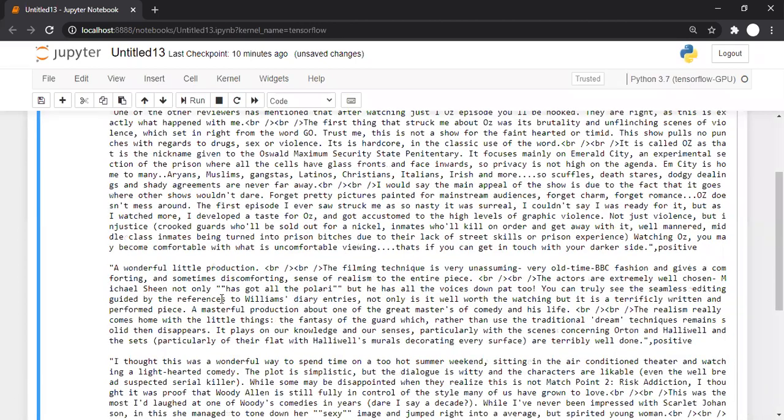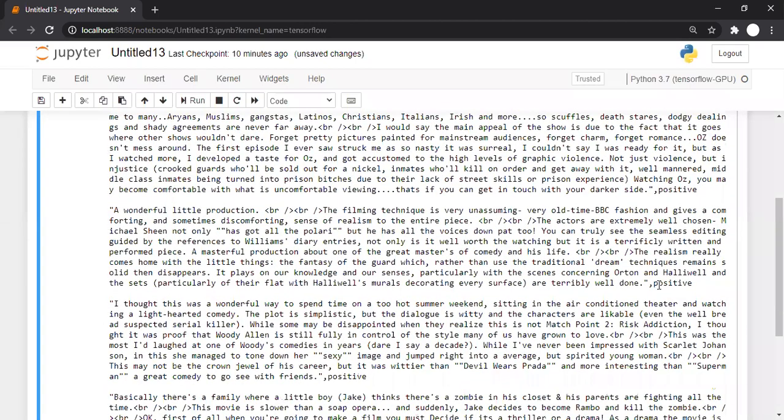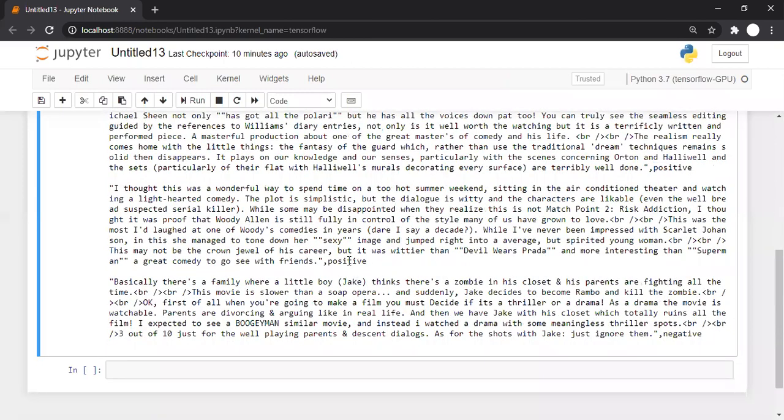Then there is a second review, a wonderful little production, and something like that, and they have mentioned that the review is positive. If you see this review, it is negative. Basically there is a family with a little boy who thinks there is a zombie in the closet, and something like that. So this movie is slower than a soap opera, and suddenly something like that. And basically the movie review is negative.